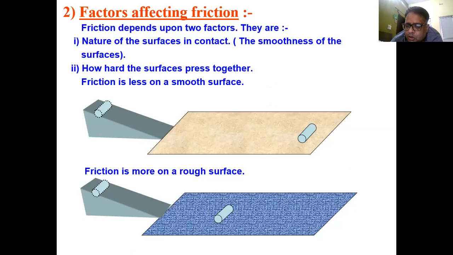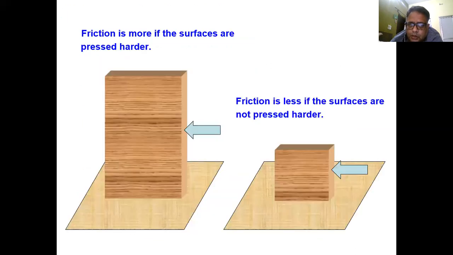Is it higher or lesser? So these are two factors. First is the nature of surfaces in contact, and second is the force with which surfaces get attached. Friction is more if the surfaces are pressed harder, and friction is less if the surfaces are not pressed harder.